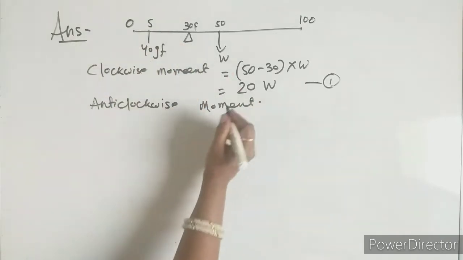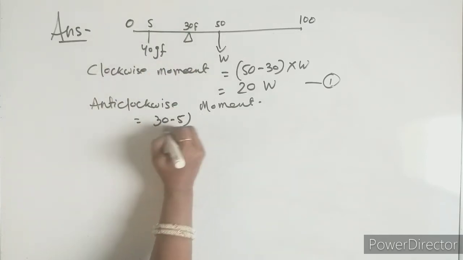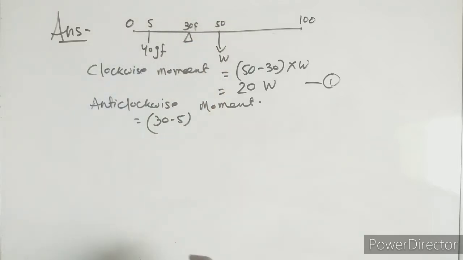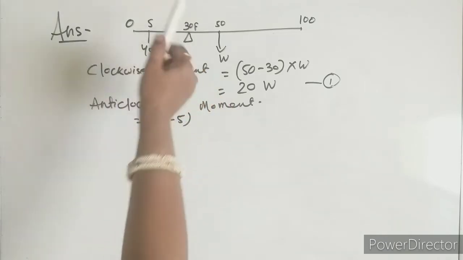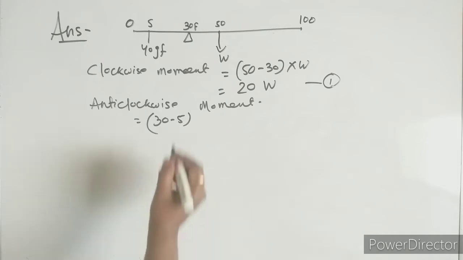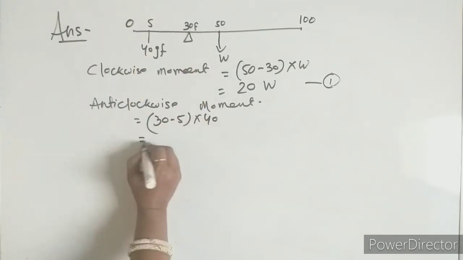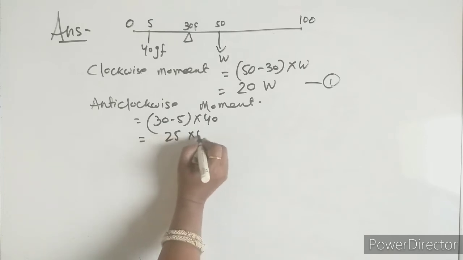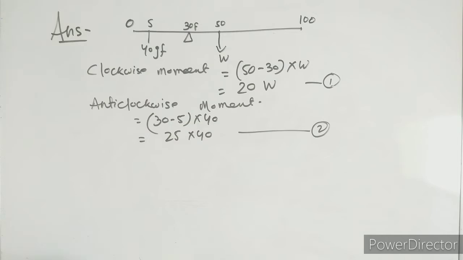Here again the same thing, 30 minus 5. What mistake do children make? They always take it from 50. That is the greatest mistake they make. Whenever it is pivoted, you have to take the measurement from there only. So 30 minus 5 into 40, what does it come to? 25 into 40. This will be equation 2.